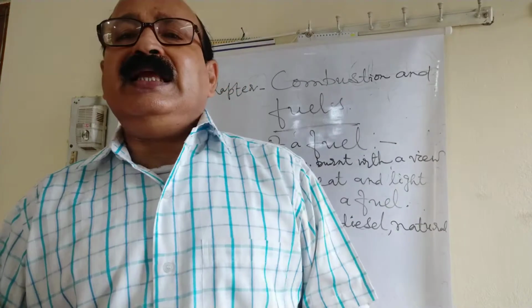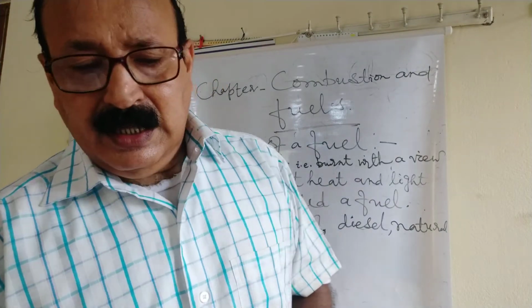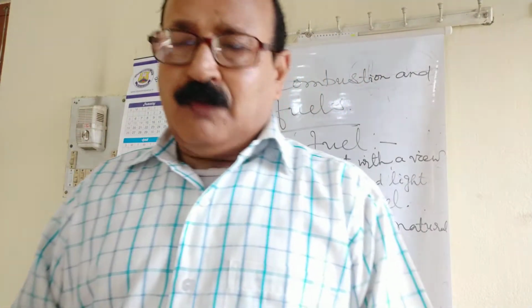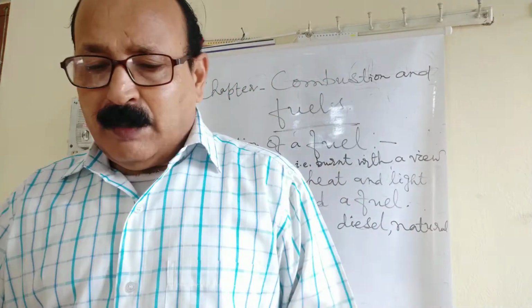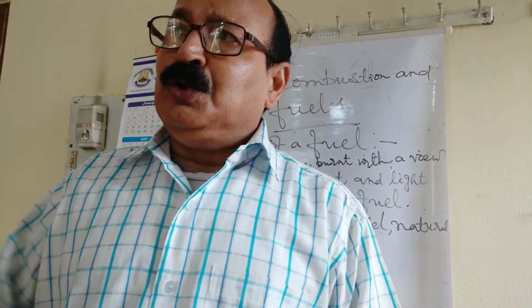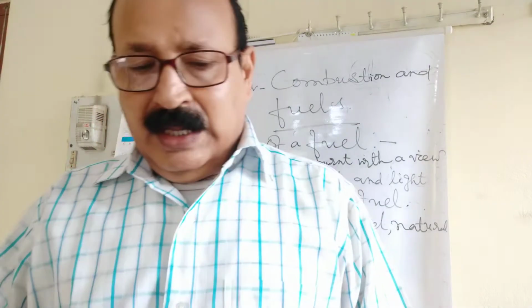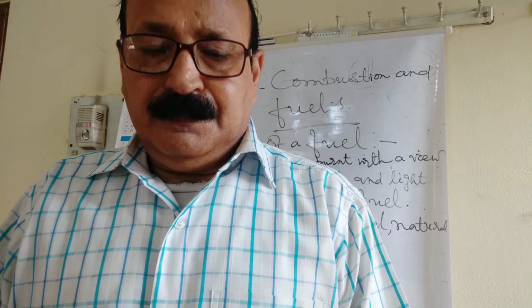Now, thermal energy is the most common form of energy that mankind has been able to use since a long time. It is generally obtained from combustion.